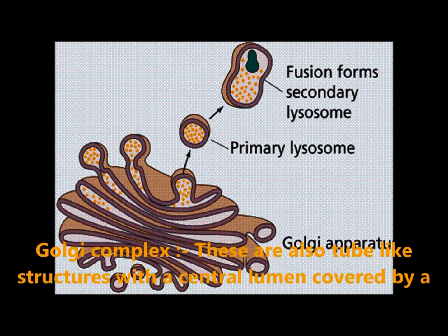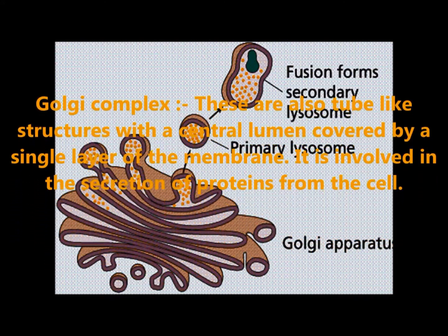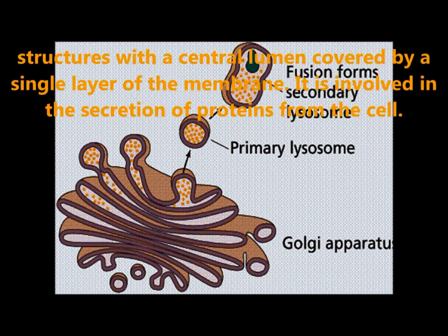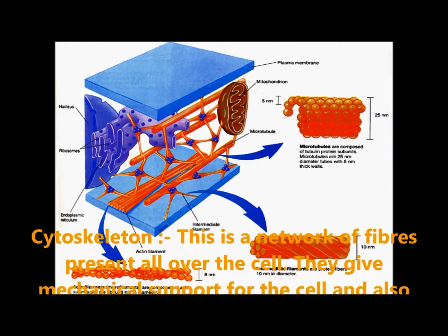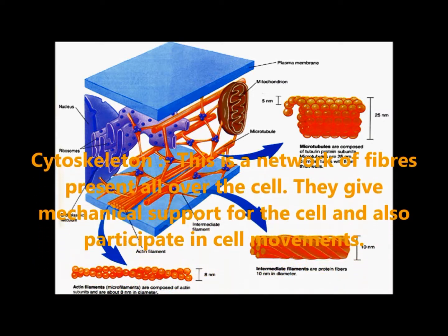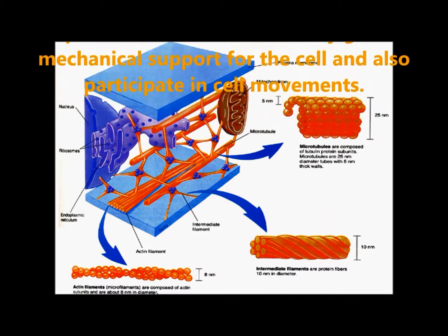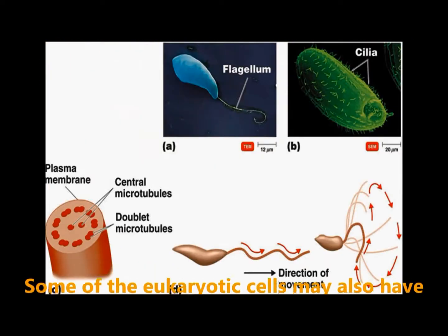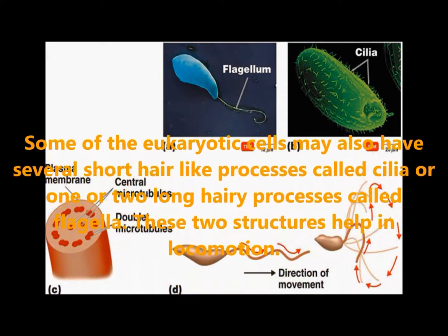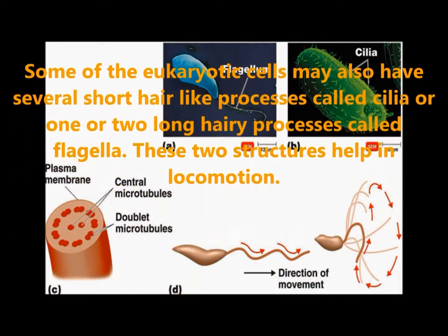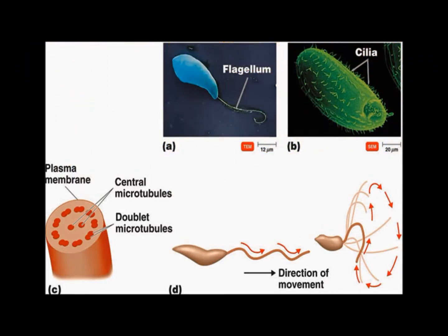Golgi complex. These are also tube-like structures with a central lumen covered by a single layer of membrane. It is involved in the secretion of proteins from the cell. Cytoskeleton. This is a network of fibers present all over the cell. They give mechanical support for the cell and also participate in cell movement. Some eukaryotic cells may also have several short hair-like processes called cilia. One or two long hair-like processes are called flagella. These two structures help in locomotion.